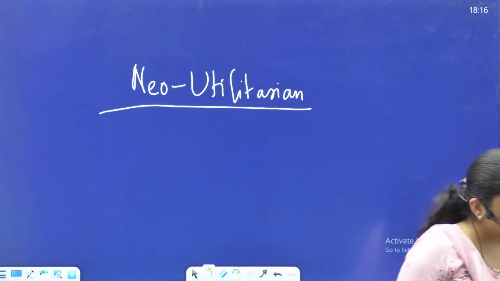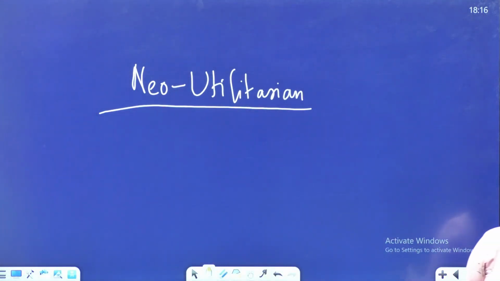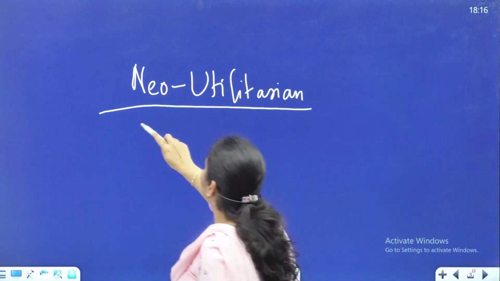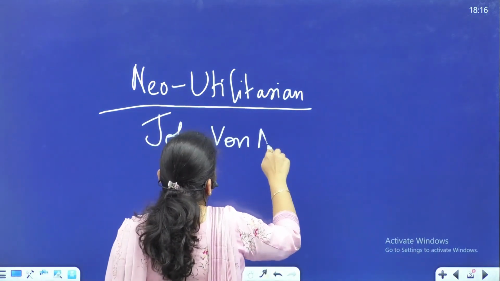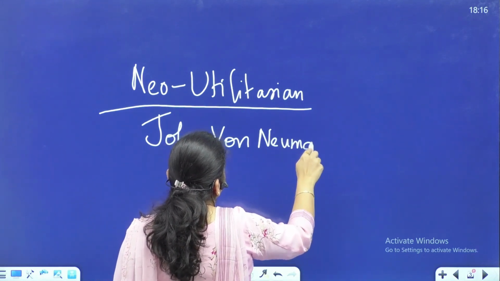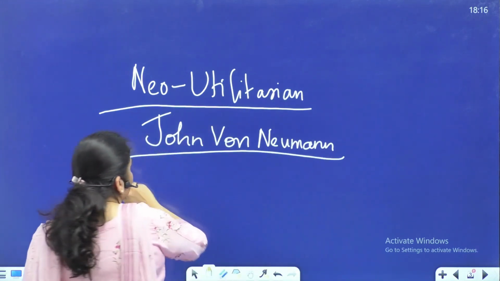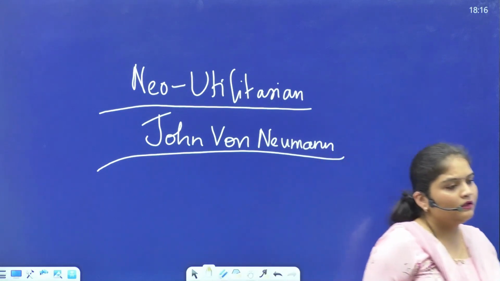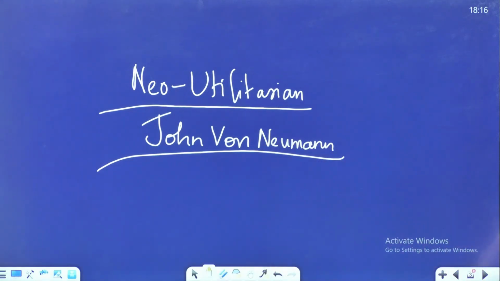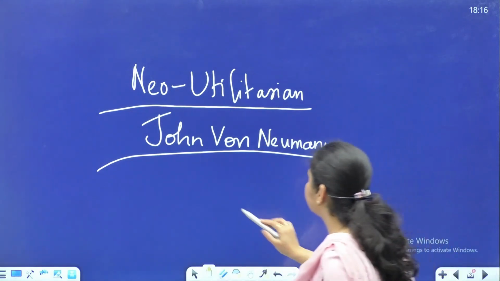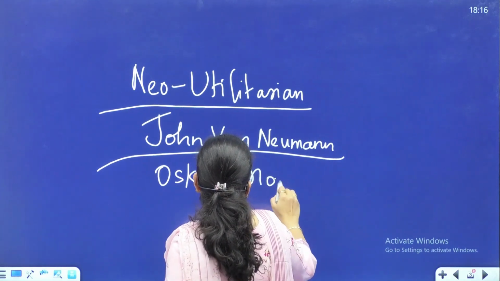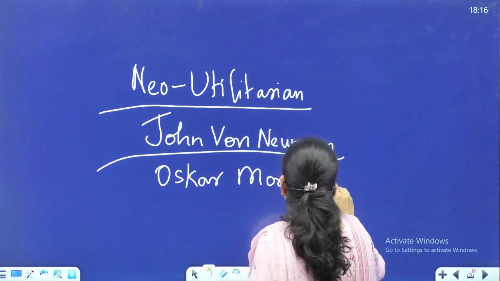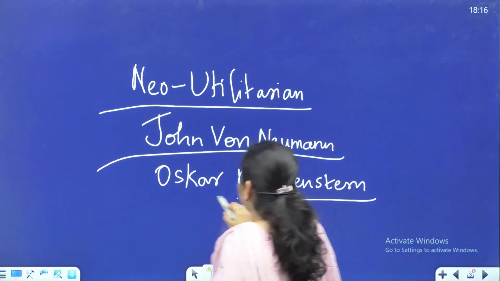So among the neo-utilitarians, we have John von Neumann. Okay, write down the second scholar. It is Oscar Morgenstern. Okay, fine. And what idea are they talking of?